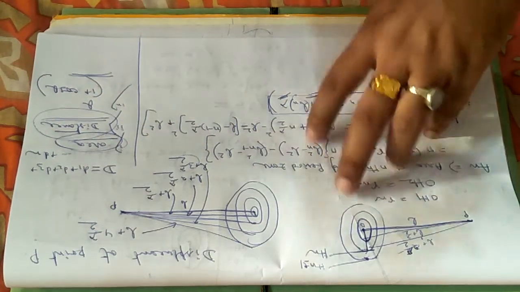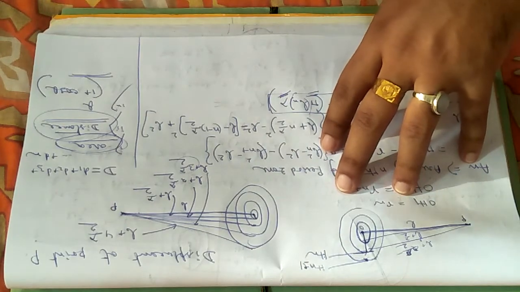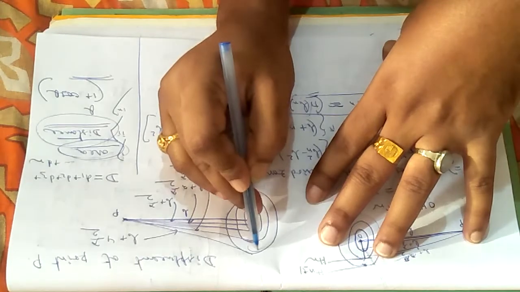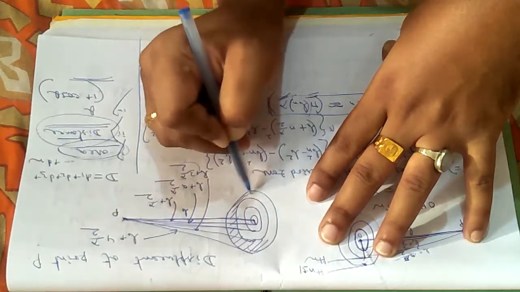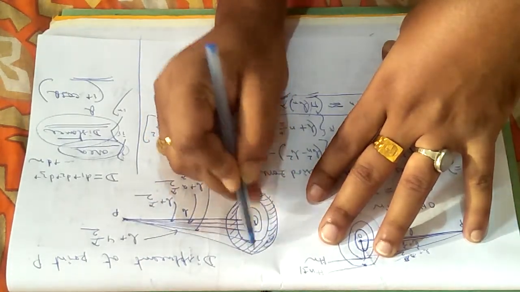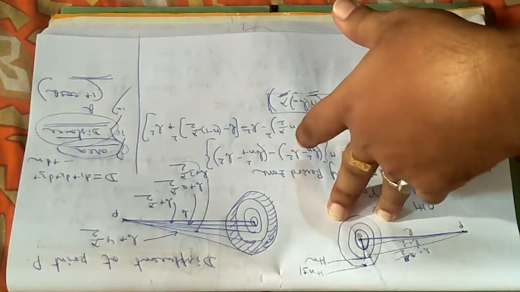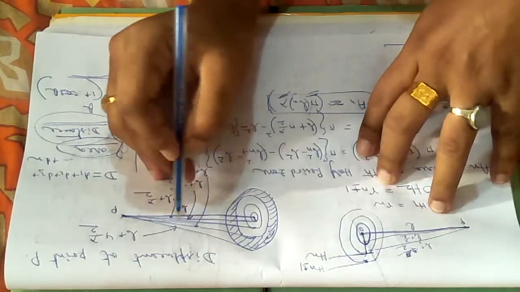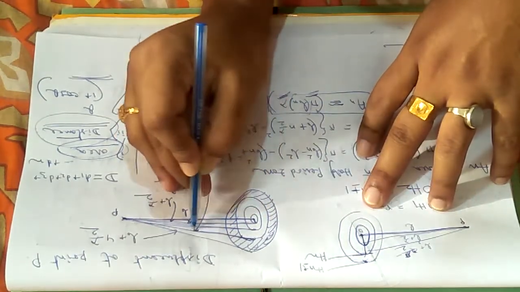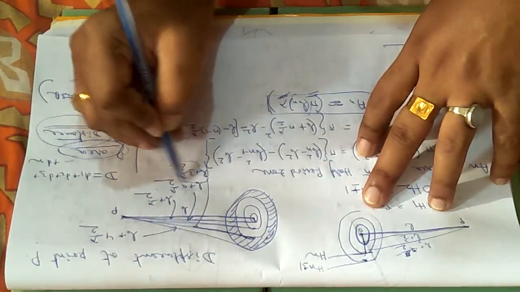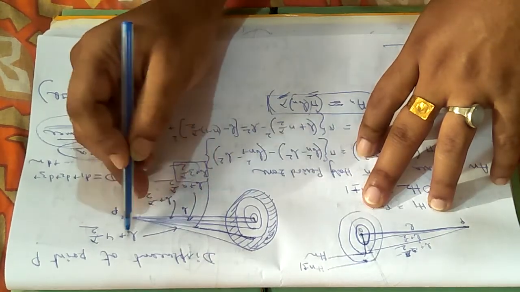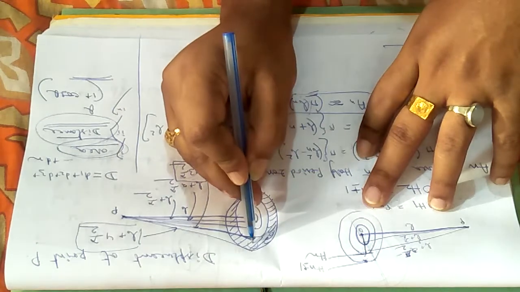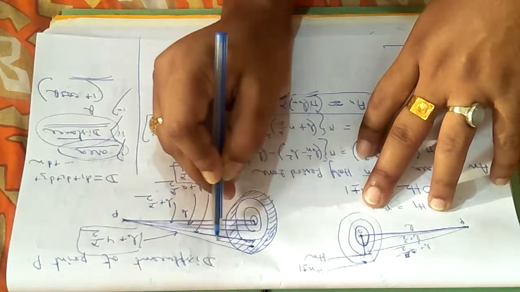So if I consider any particular zone, what is the general formula for the distance? To generalize the formula, suppose I am considering this particular shaded zone. What will be the distance between the shaded zone and the point P? The lower line gives me the value b plus 3 lambda by 2. The upper line gives me the value b plus 4 lambda by 2. So I will always take the mean distance between these two lines.